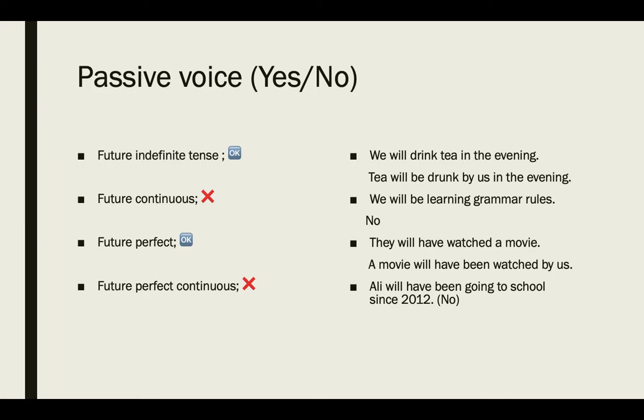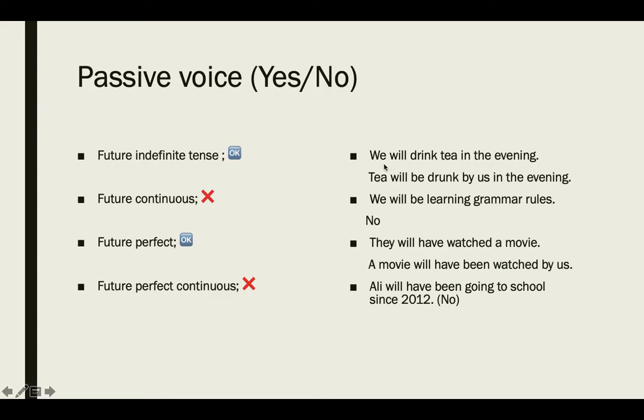Then we have the future tense, and in future we also have four types: future indefinite, future continuous, future perfect, and future perfect continuous tense. As you can see, two crosses here, that means there is no passive form for future continuous and no passive form for future perfect continuous. For the other two tenses, you can see examples on the right side.